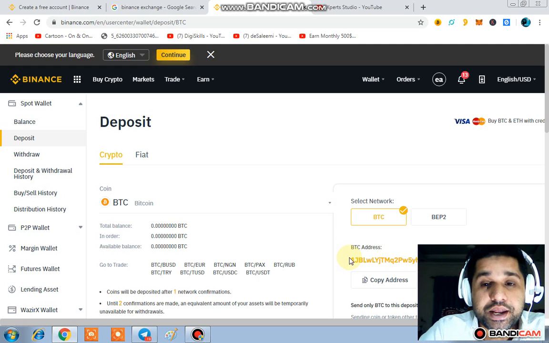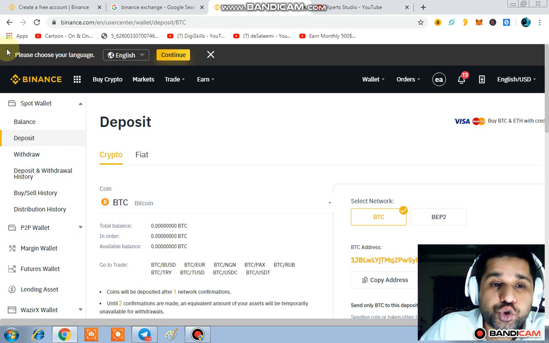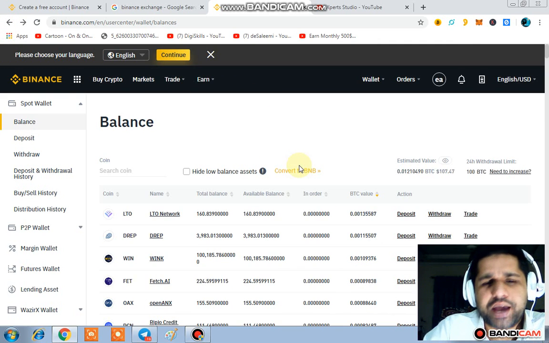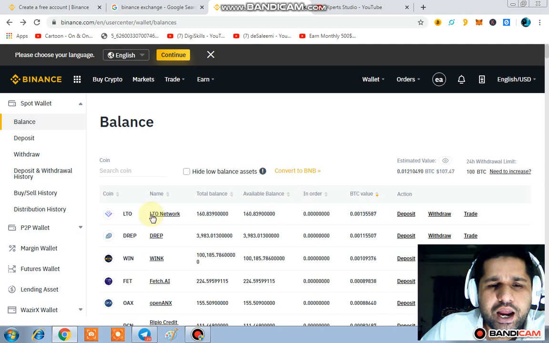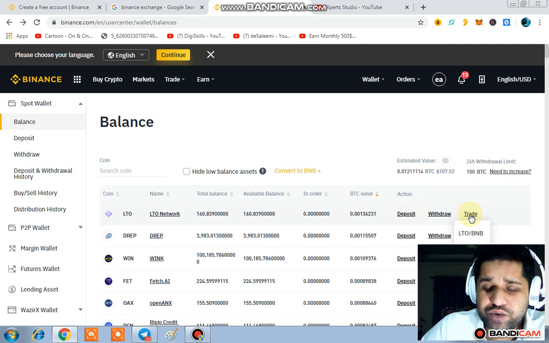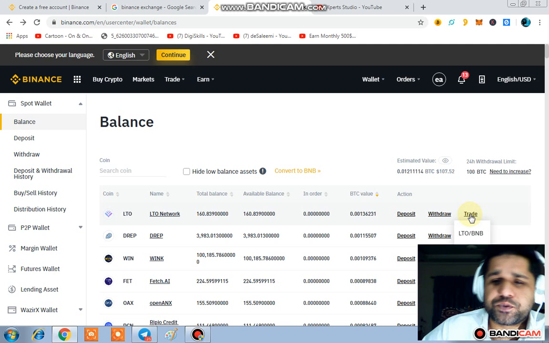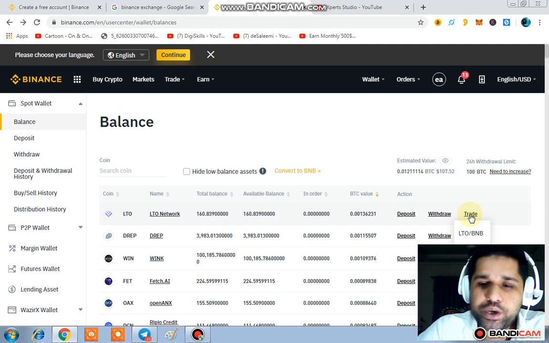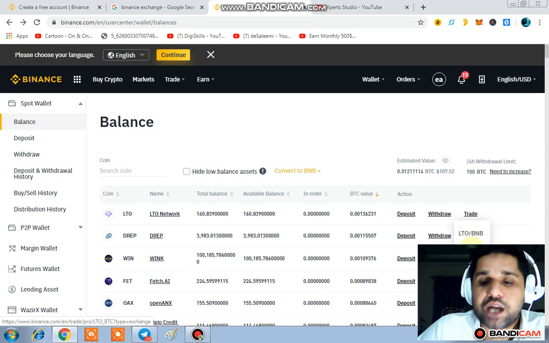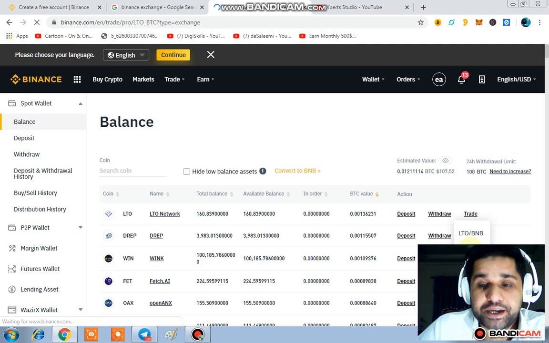Very simple. Now the second thing which I want to show you: I'm going to trade a coin for you. For example, I have LTO network coin at this time. So I just have to click on the trade icon. Here you can see, it's very easy. Now I have three options, that right now LTO is being traded in BNB, in BTC, and in USDT. For example, I want to sell my LTO coin in BTC. I just have to click on the LTO and BTC pair.